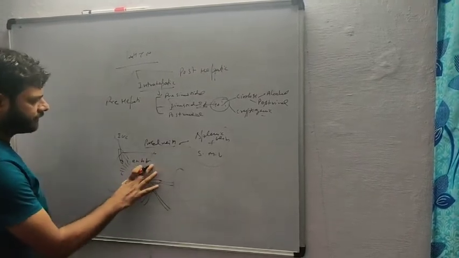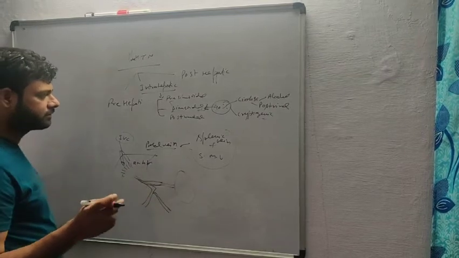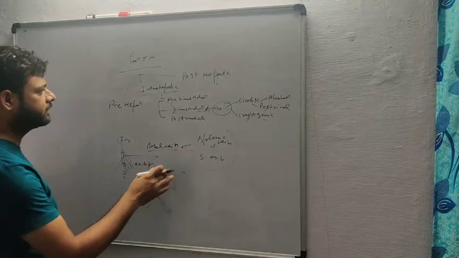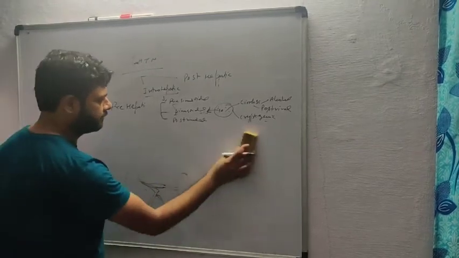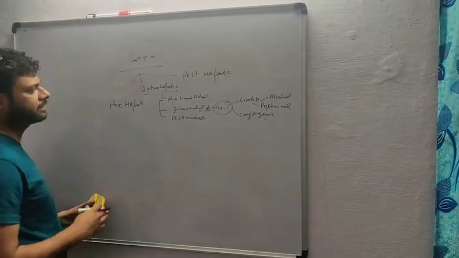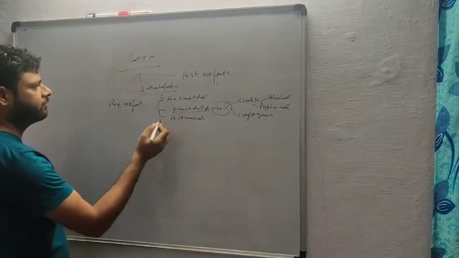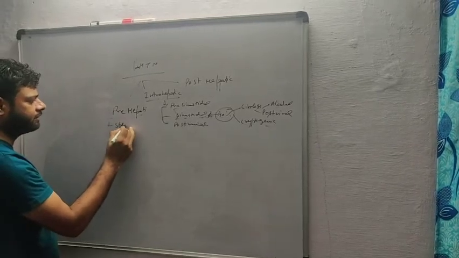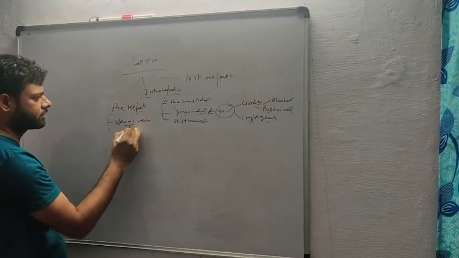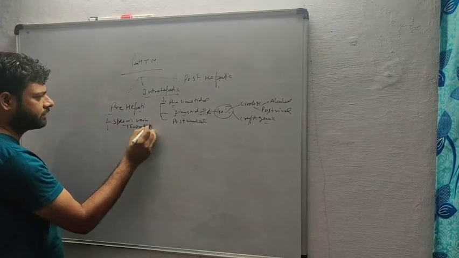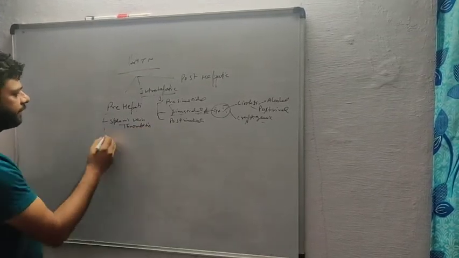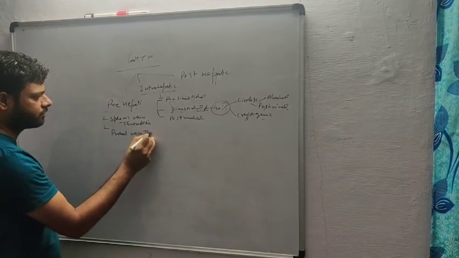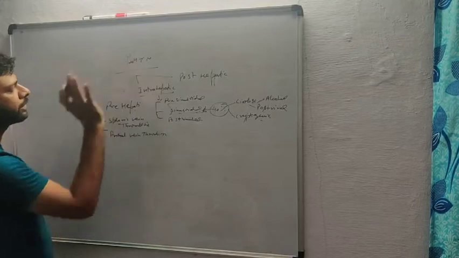The liver has a dual supply, the portal vein and the hepatic artery. The main cause of portal hypertension is sinusoidal, intrahepatic. What are the other causes? The prehepatic causes are, for example, splenic vein thrombosis, which is a prehepatic cause of portal hypertension. Similarly, portal vein thrombosis is also a cause of portal hypertension.